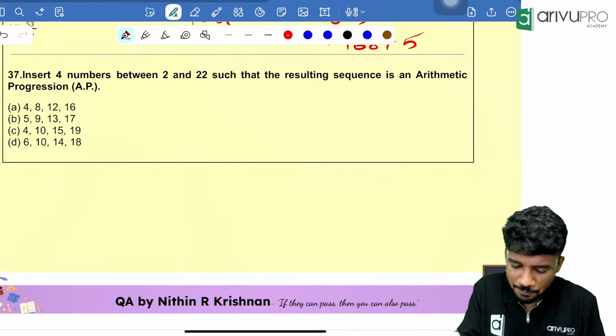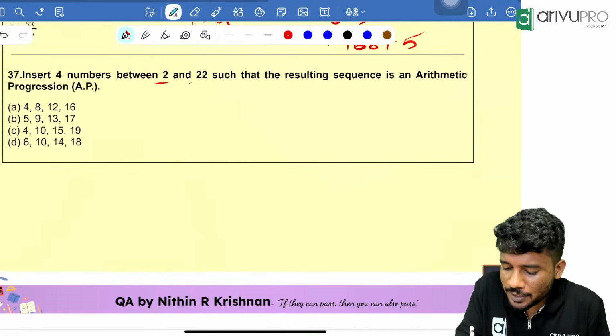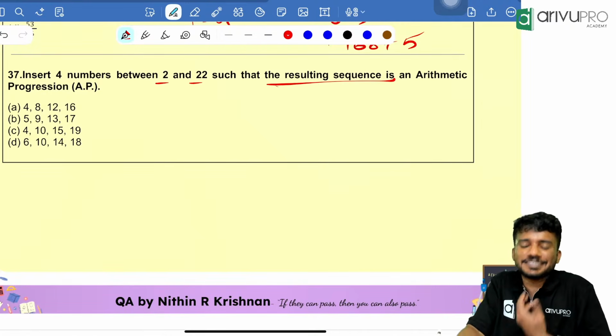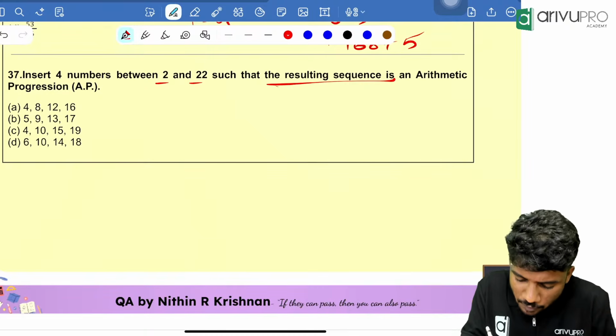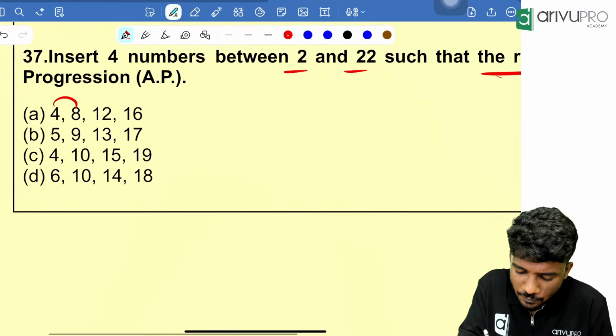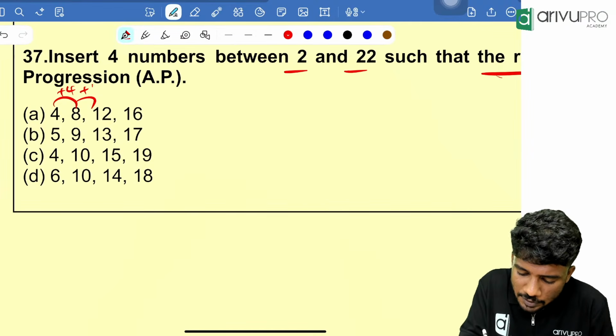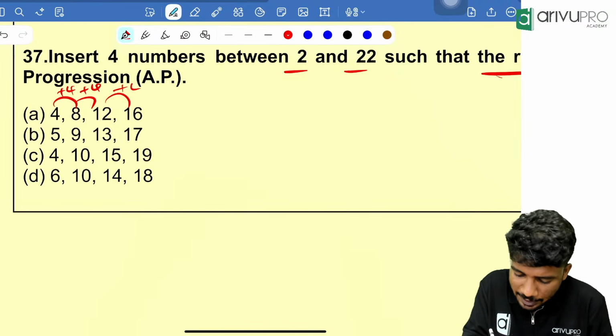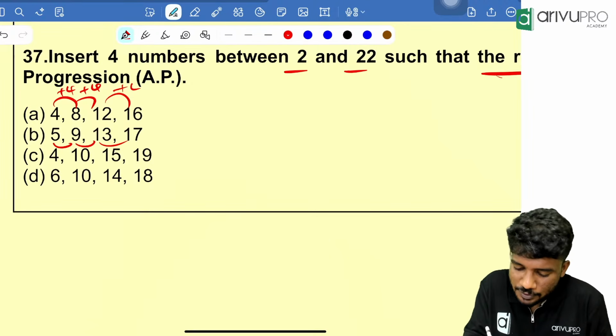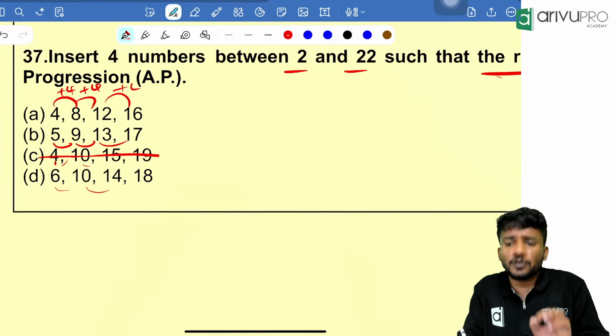Catch on Sunday. Okay. Insert 4 numbers between 2 and 22 such that the resulting sequence is an AP. People, look here. Which all terms are in AP here? Plus 4, plus 4, plus 4, that means this is in AP. This is also in AP. This is plus 6, plus 5, so this is not AP. That means either A, B or C should be the case.